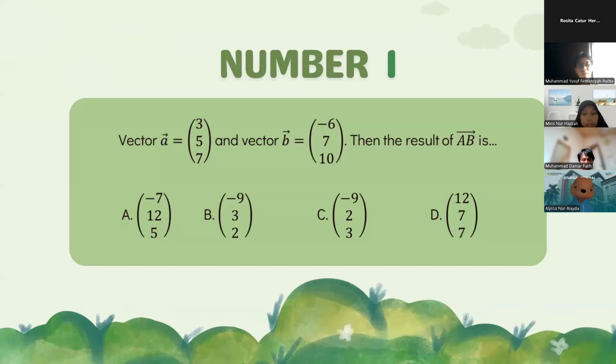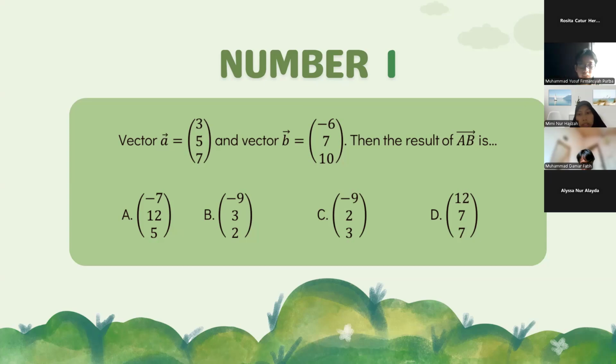Okay, there is number one from the quiz. You can see on the screen. Vector A is equal to 3, 5, and 7, and vector B is equal to -6, 7, and 10.